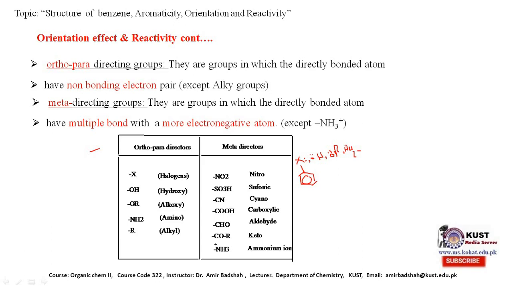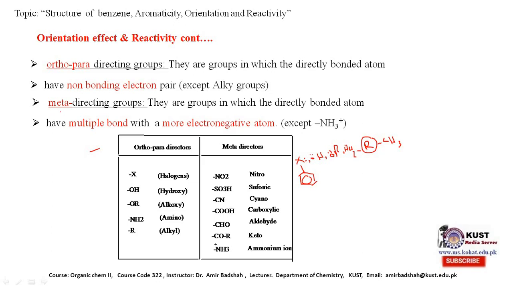So these are the groups which, when attached to the benzene ring, will be considered ortho-para directing groups because the atom directly bonded with the ring has a lone pair of electrons. But one exception is the alkyl group. For example, this is an alkyl group, CH3. If CH3 is bonded to the benzene ring, carbon still has no lone pair of electrons, but it is an ortho-para directing group.